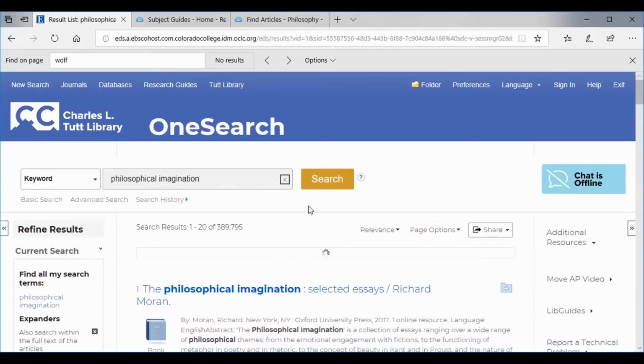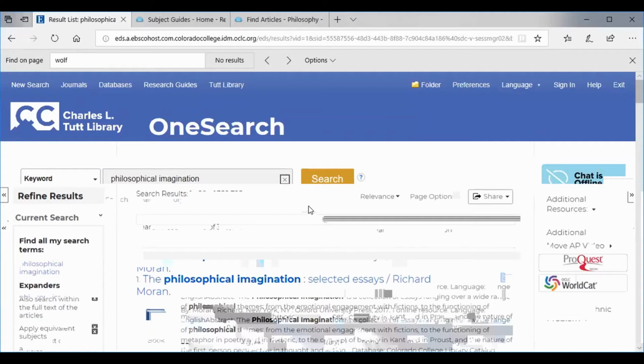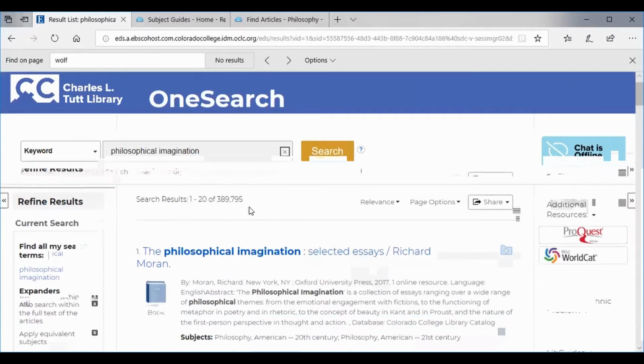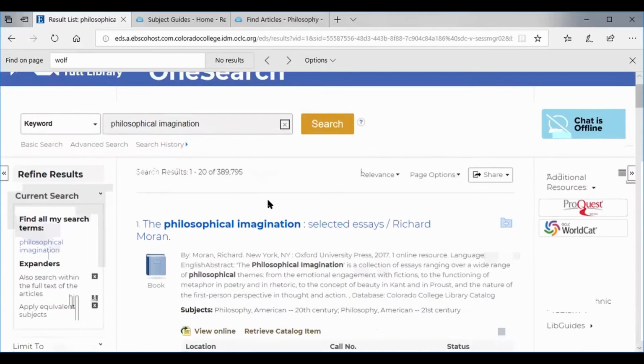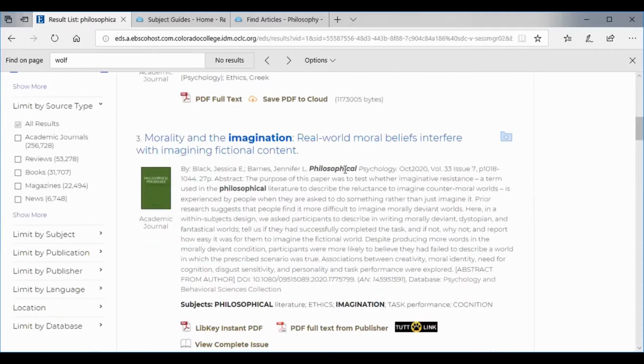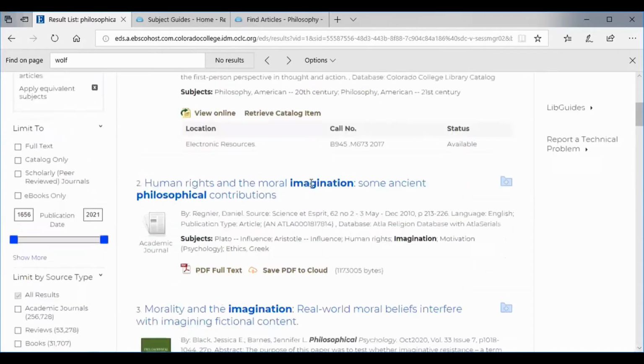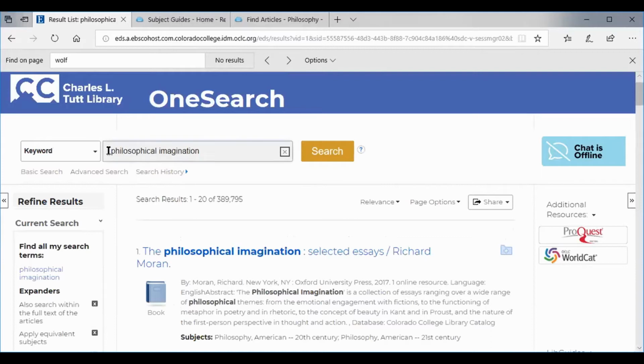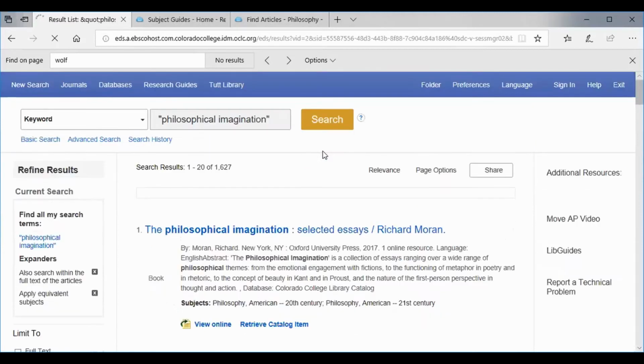Okay, so now this is a really interesting conundrum that we get, right? And this is what I was sort of saying earlier, is that I was always looking as an undergrad to expand my searches. For you guys, there's no way you want to look at almost 400,000 search results. So one of the things that we can do is we are looking at these and we see, okay, philosophical imagination, here's just got imagination in it, here's got philosophical, and then not related to imagination. So if we're looking for a particular term, you want to put things in quotes. So instead of looking for philosophical and imagination, now it's going to look for it as a combined topic area.